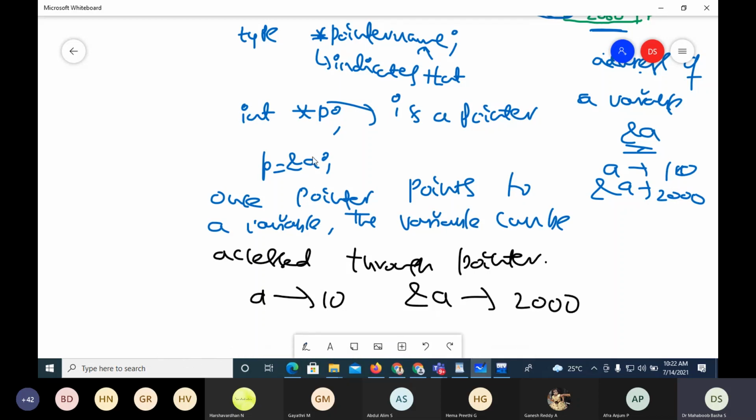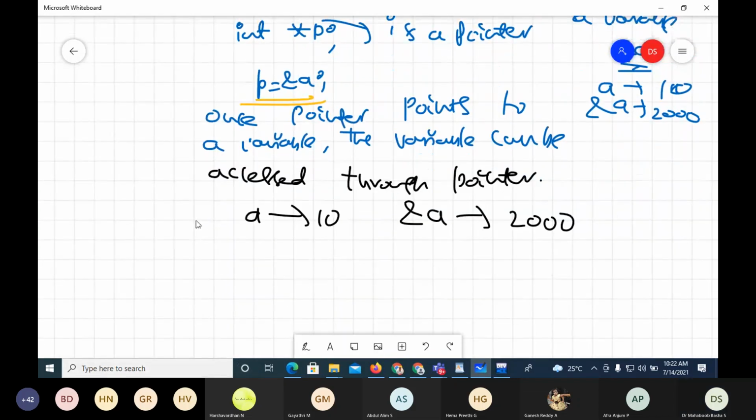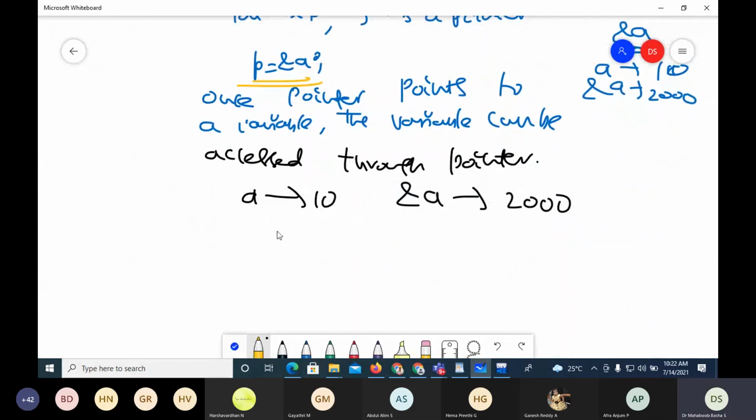Now once I write this statement, I can get 10, the value of a, through the pointer. So I can use *p. When I say *p, it gives the value pointed to by the pointer. So when I say p,